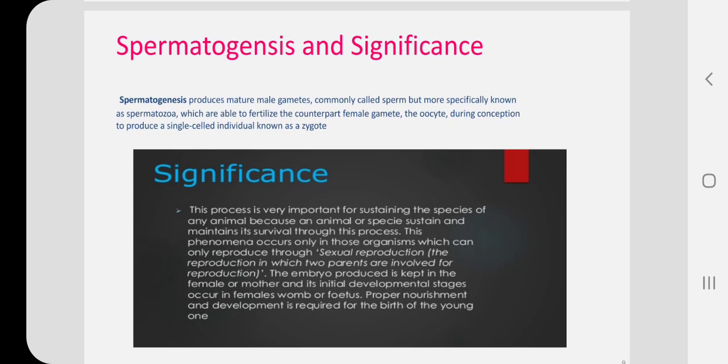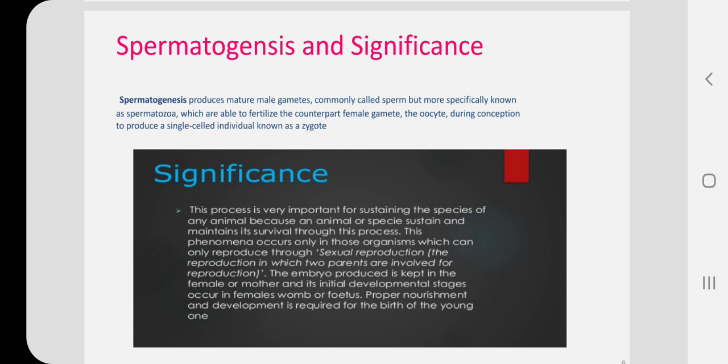Spermatogenesis and its significance. Spermatogenesis produces the male gamete, commonly called sperm, but more specifically known as spermatozoa. It brings variation and it maintains the chromosome number of the species, because during spermatogenesis the chromosome number is reduced to half.